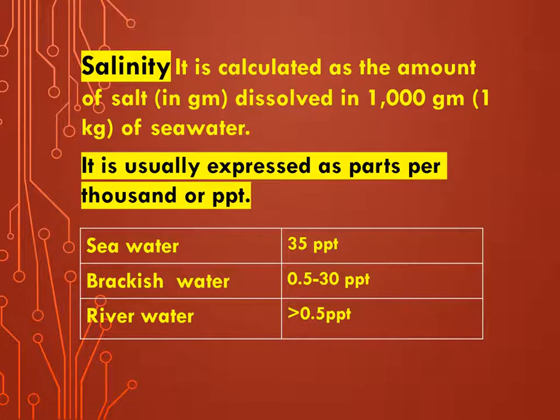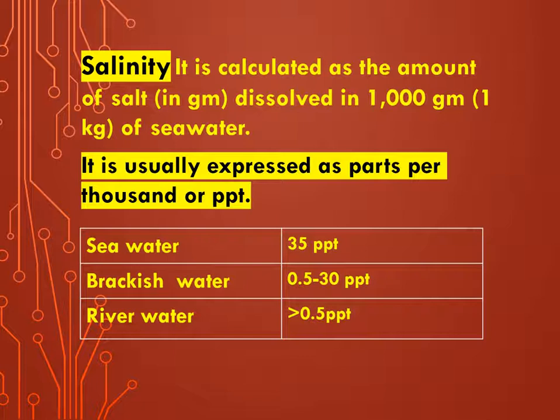Now salinity is actually a ratio. It is a ratio between the weight of dissolved salt and the weight of sample sea water. It is actually calculated as the amount of salt in 1 kg of seawater. It is usually expressed as parts per thousand or ppt.